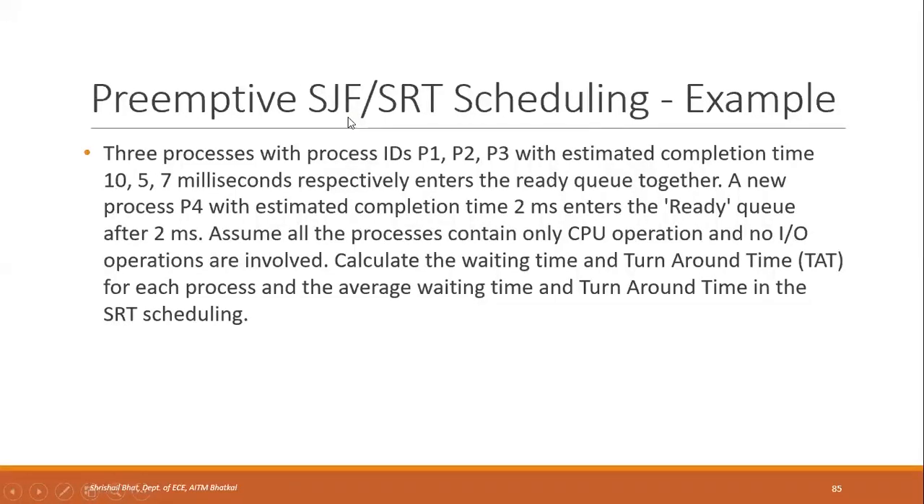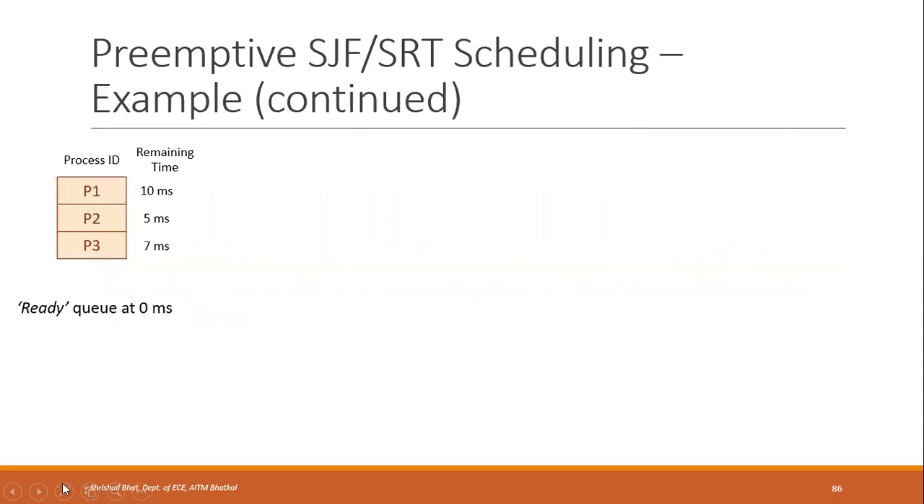So first, at 0 milliseconds, we have three processes in the system, P1, P2, and P3. P1 remaining time is 10 milliseconds. P2 remaining time is 5 milliseconds. And P3 remaining time is 7 milliseconds. So you can show it in the ready queue like this. The process IDs are given here, P1, P2, P3. Remaining time of P1 is 10 milliseconds, P2 is 5 milliseconds, P3 is 7 milliseconds. This is the ready queue at 0 milliseconds.